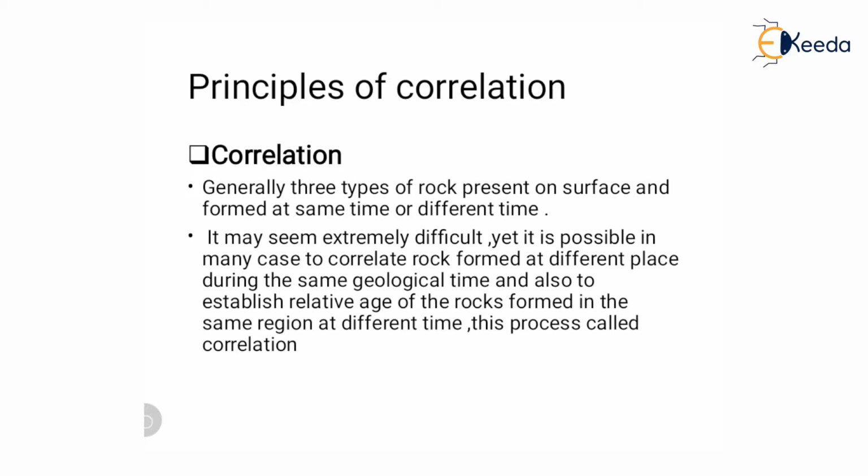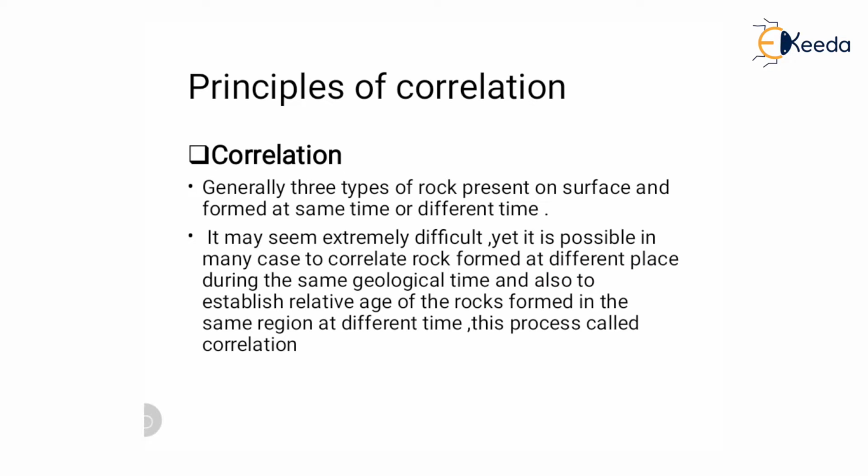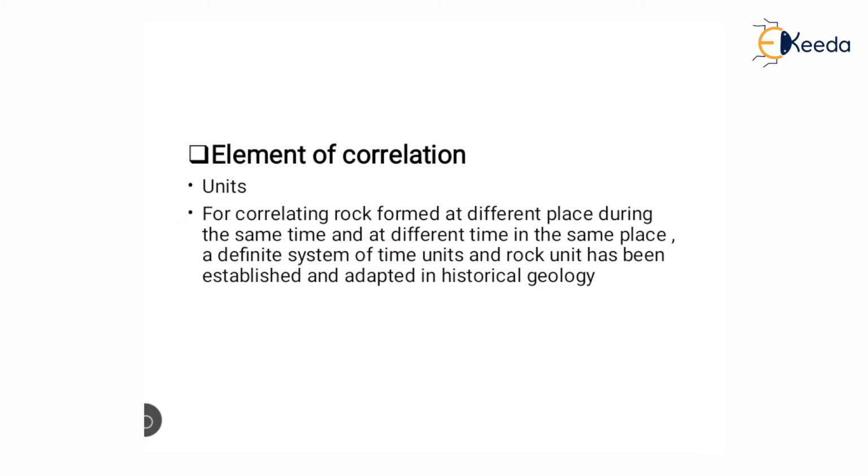This process is called correlation. So it is the same age of rock in the same region at different times, or different rock formed at the same time in a different region.